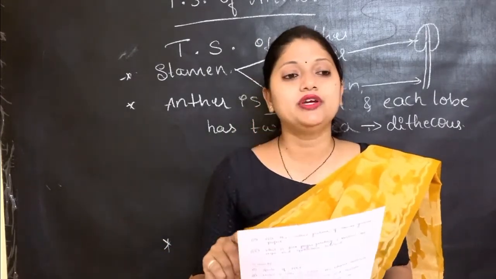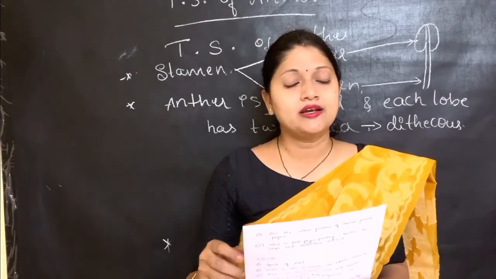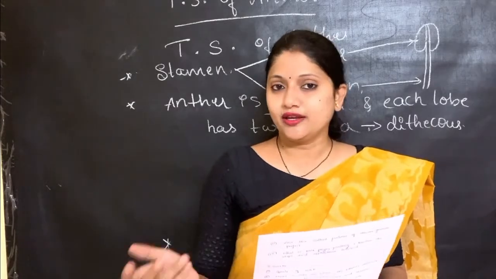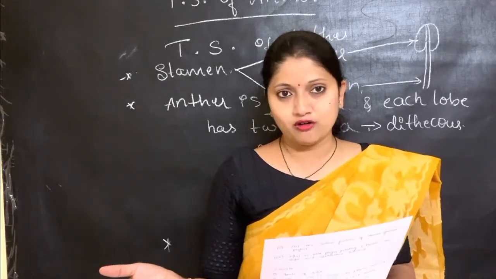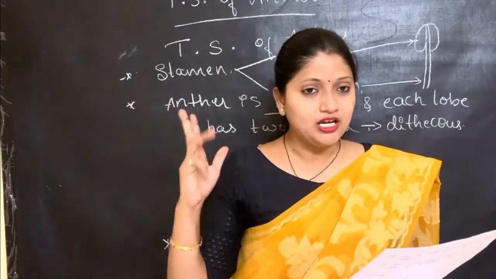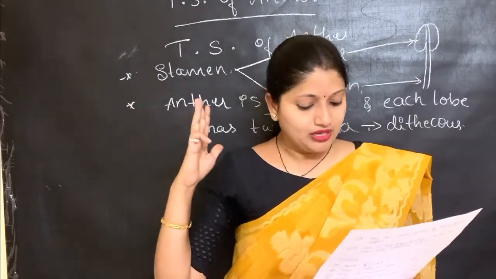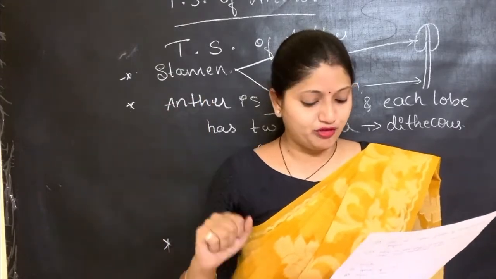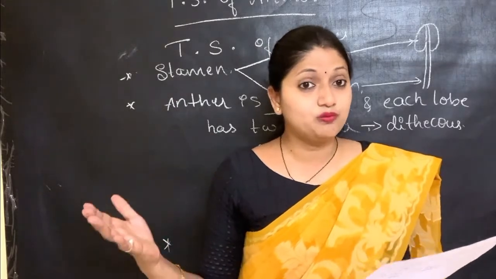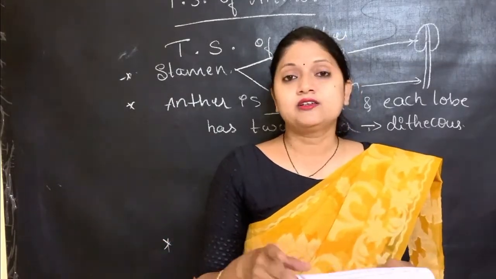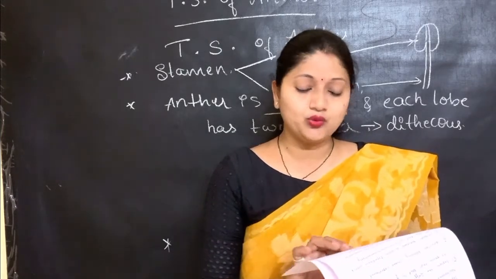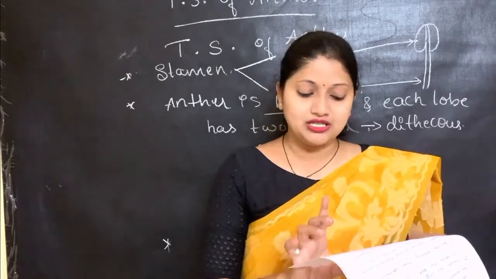First one is the salient features of the double helix DNA, or they can also ask it in the form of the Watson and Crick model. Then the next one is the nucleosome model of DNA, or the packaging of the DNA. Then the Griffith experiment, third one. Hershey-Chase experiment, fourth one. Then Meselson and Stahl experiment, fifth one. Then replication, that is the semi-conservative mode of replication, the sixth one. Then transcription, seventh one. Salient features of genetic code, eighth one. Process of translation, ninth one.